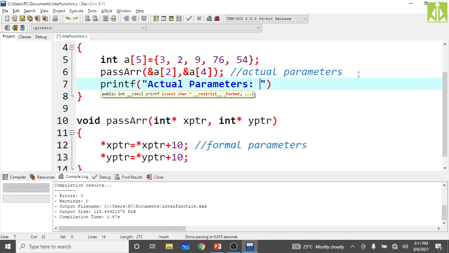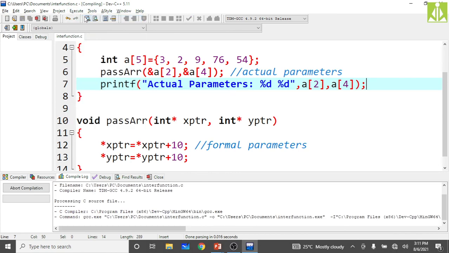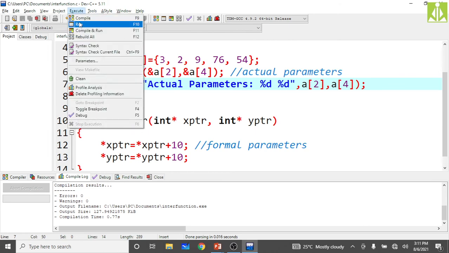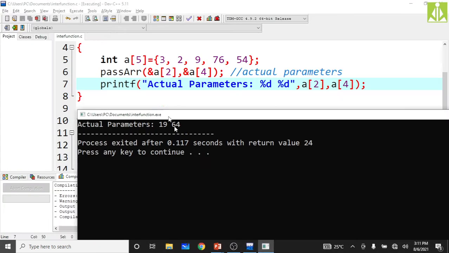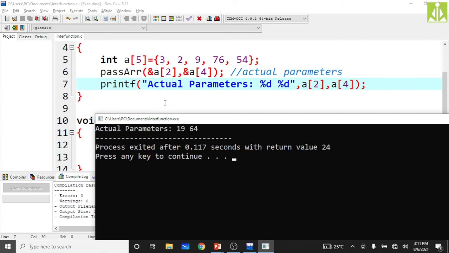So here I will print the values of the actual parameters, which are nothing but A of 2 and A of 4: percent d, comma A of 2, comma A of 4, like this. Hopefully you understood. Put the semicolon at the end. Now compile the program. Compilation successful. Now run the program. As you can see, the value 9 got updated with 19, because we are printing A of 2, and this is your A of 2. This is A of 0, A of 1, this is A of 2, and A of 2 got updated with 19.